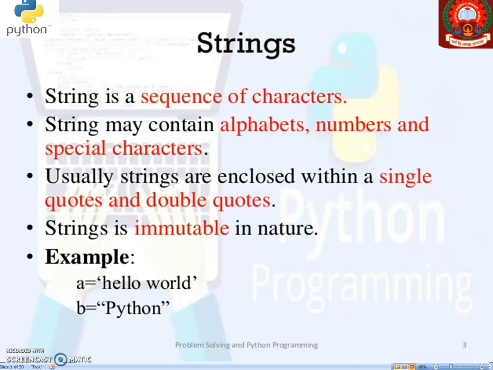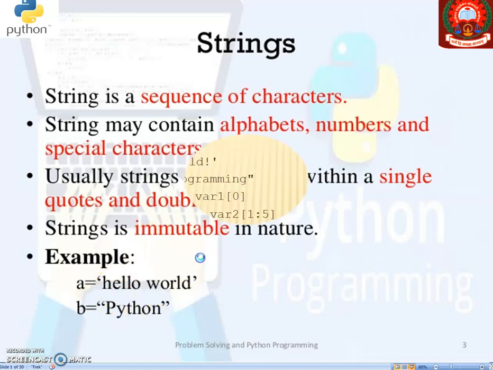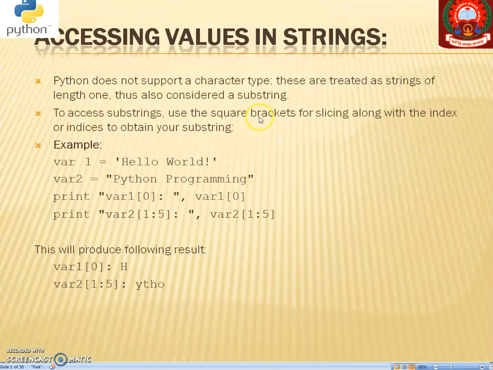Little later we are going to see lists, tuples and dictionaries, all these things. But what will be the concept of exactly string? That is, strings are immutable in nature. Immutable in the sense, as I have just explained, they can't be altered or changed. So here we have taken a is equal to hello world and b is equal to Python. Accessing values in a string.